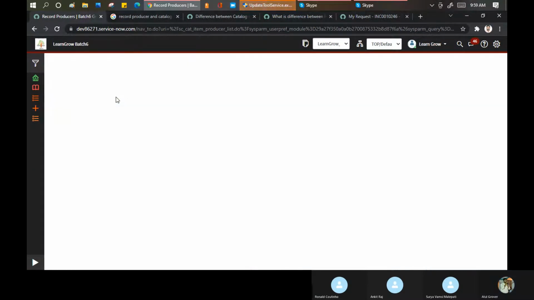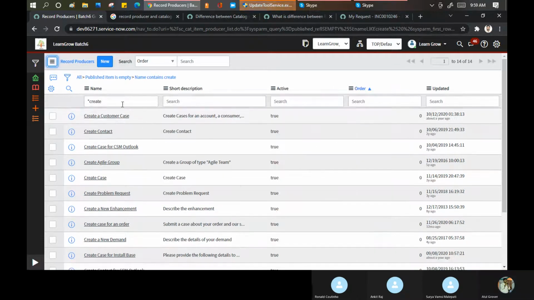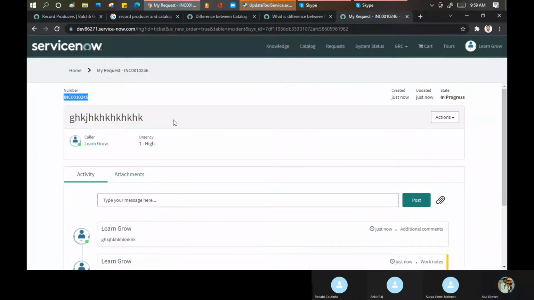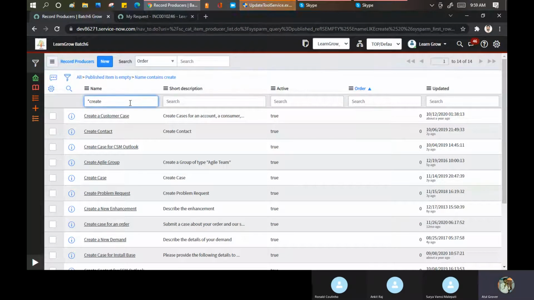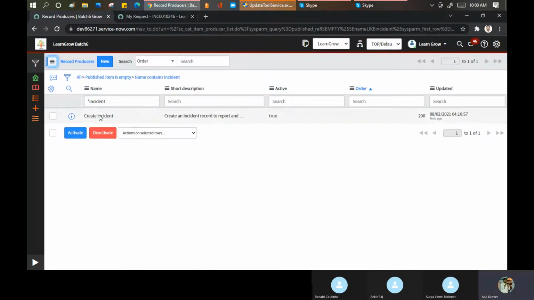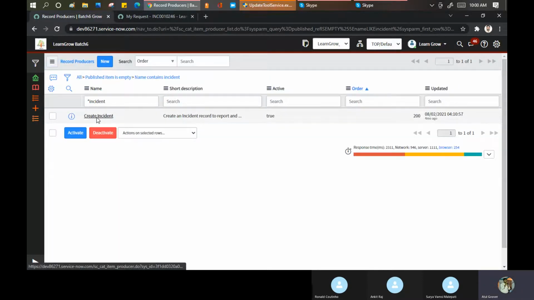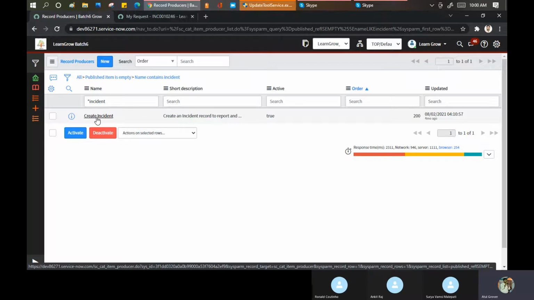Create. What was it? Create incident, right? Yes. See, create incident. Generally, we have one or two record producers as per the requirement, not much.